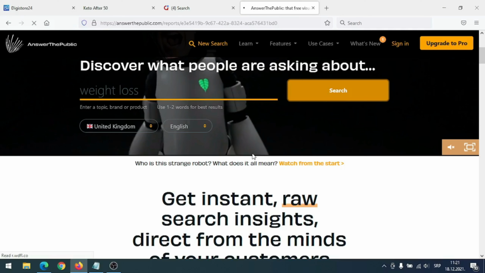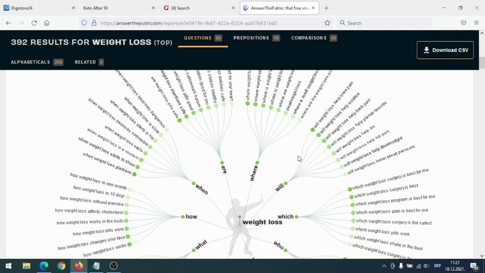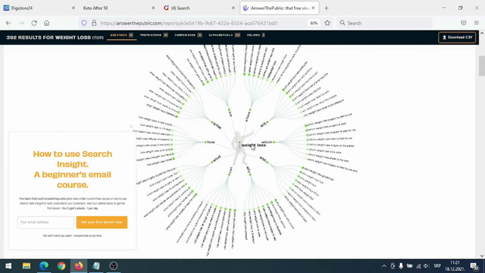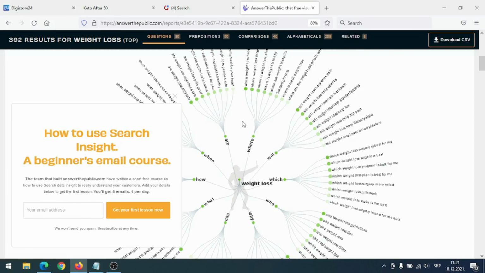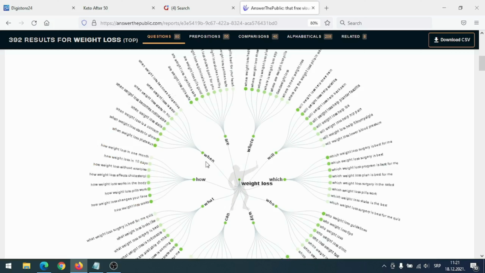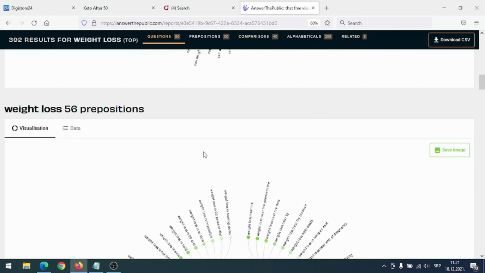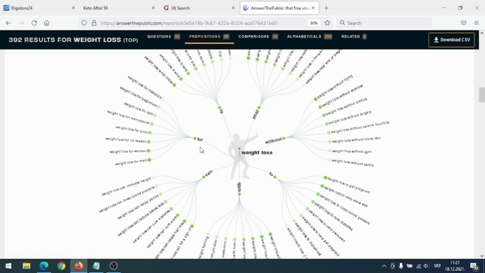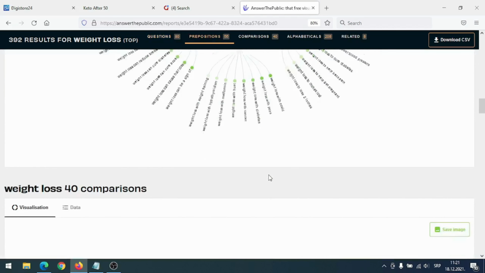So let me just scroll here, and let me make this smaller, okay? And here you can see all the weight loss related questions. Let me make this a bit larger, and let me close this. Here you can see when questions, are questions, where questions, will questions, and how questions, which are usually the best questions. And here you can see even more questions for can, with, and so on.